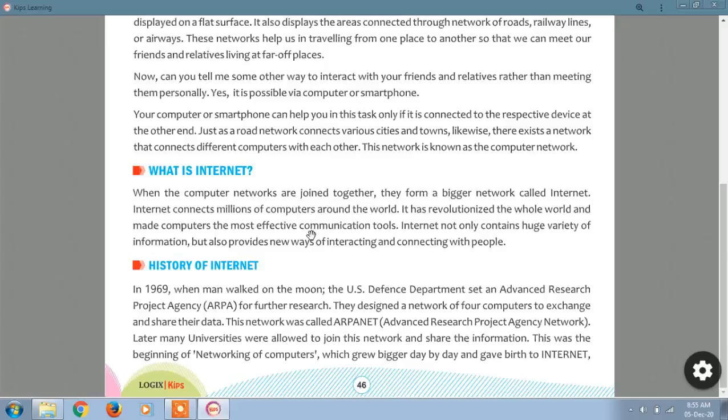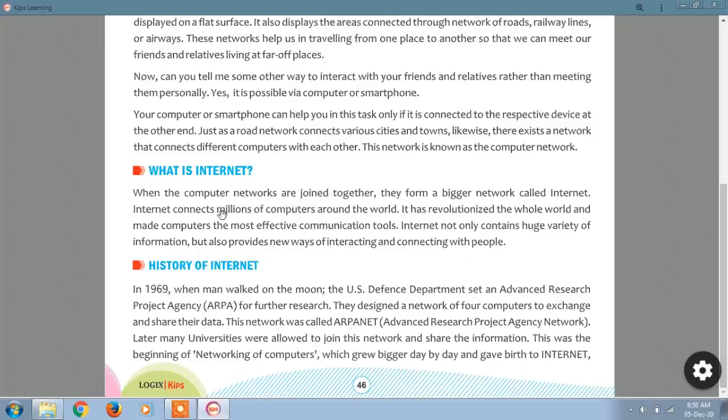Nowadays, we cannot imagine our day-to-day life without the internet, because for each and every work we are depending on it. The internet not only contains a huge variety of information, but also provides new ways of interacting and connecting with people.